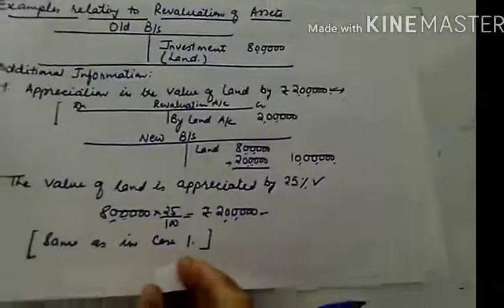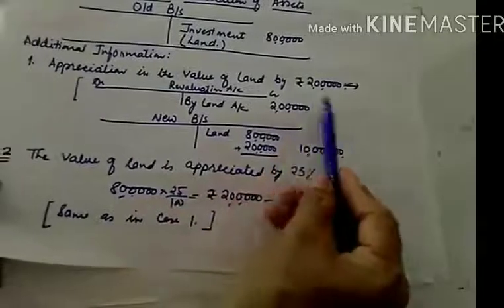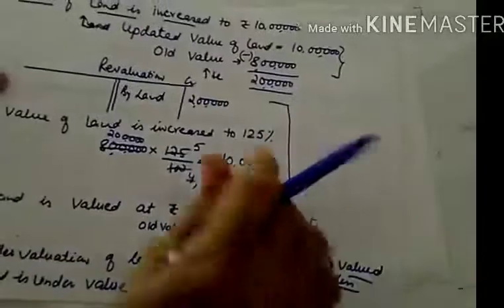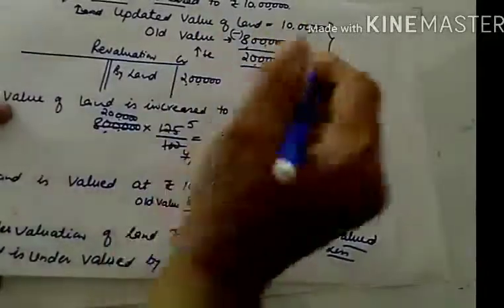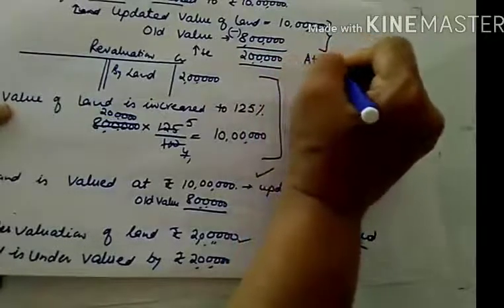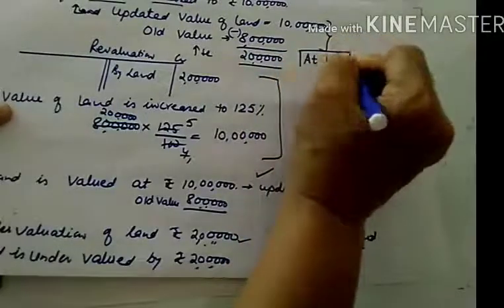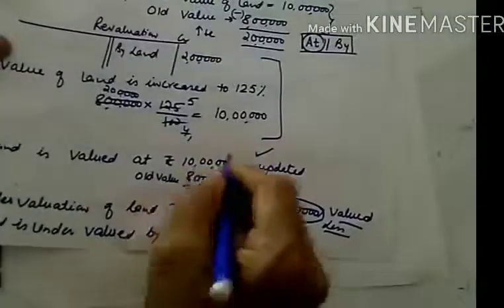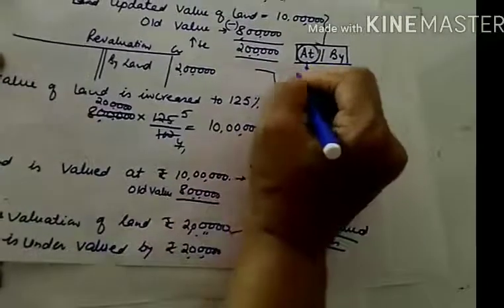So if you closely observe all these cases, you will be able to understand. And one more important point which I want to mention here is related to 'at' or 'by'. If 'at' is given to you, like for example we did here, 'is valued at', it means they are giving you the updated value.